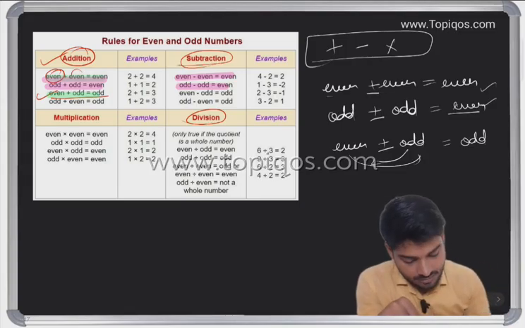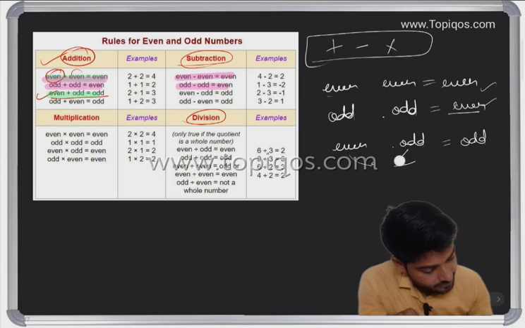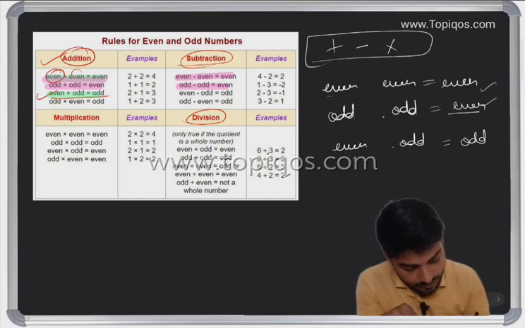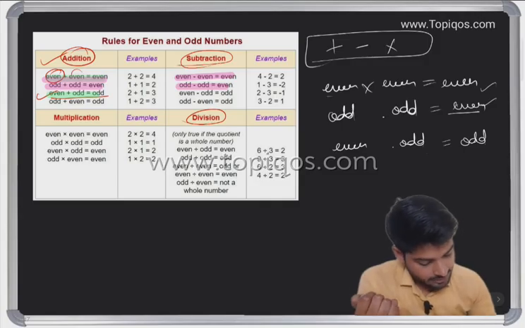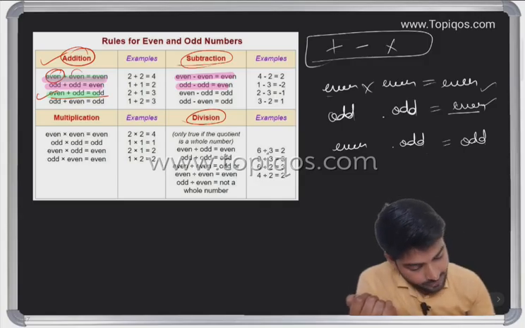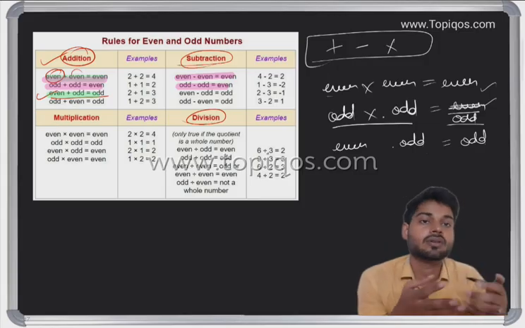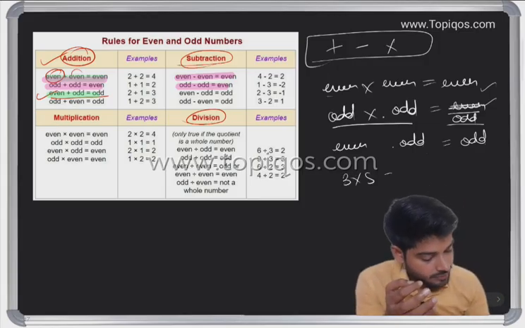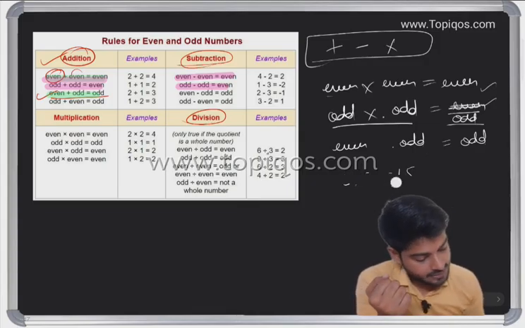If I'm saying in case of multiplication, when two evens multiply, it is even, there is no problem. But in case of multiplication with two odds, there is an odd. Here we have a new thing to learn. When we multiply two odds, for example, 3 into 5, we got 15. This is again an odd number.